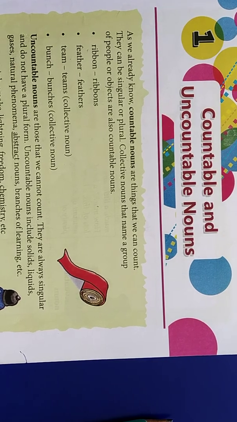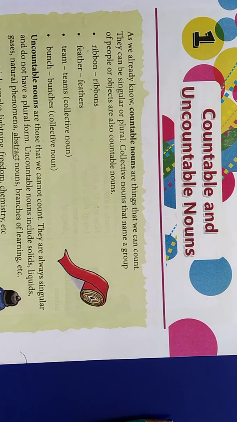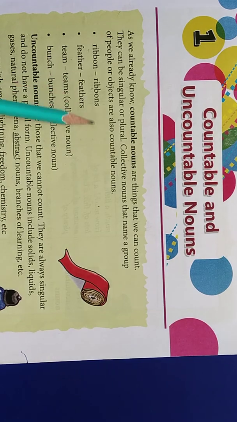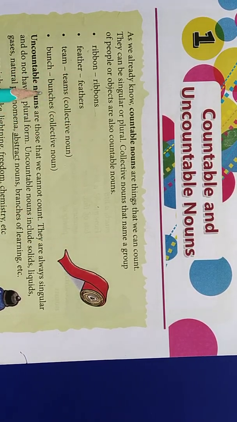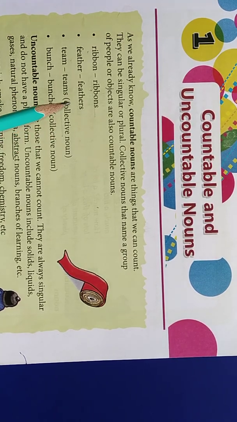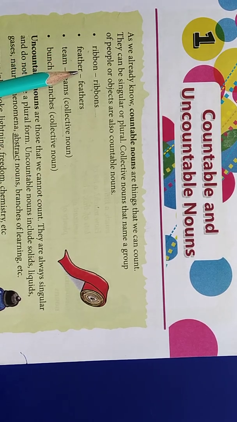Hello students, today we will learn about grammar, and the topic is countable and uncountable nouns. It is a very basic topic that you know very well. A countable noun is a noun that we can count, like ribbons, feathers, teams, bunches, whether it is a collective noun or a separate one. If we can count it, then it is a countable noun.